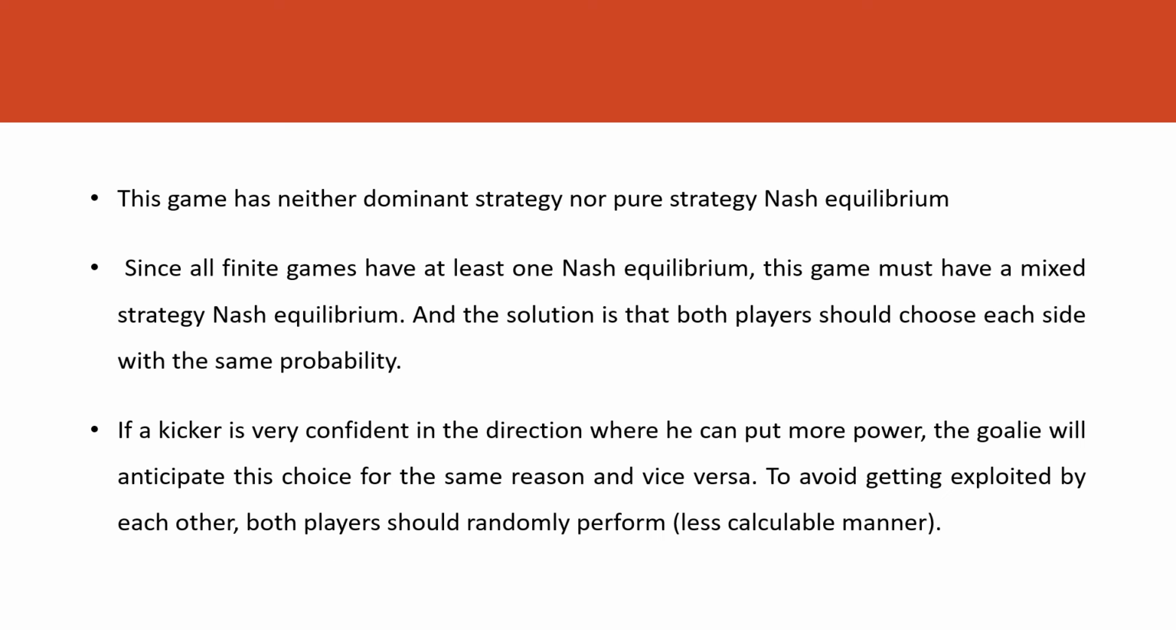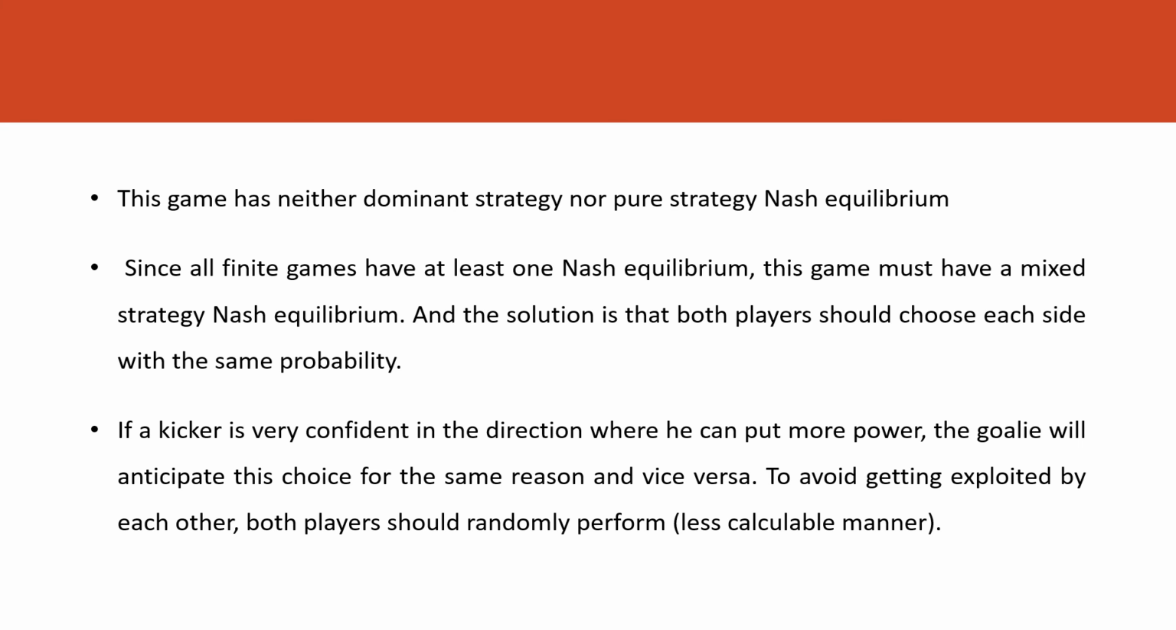Here we can see that this game has neither a dominant strategy nor a pure strategy Nash equilibrium. Since all finite games have at least one Nash equilibrium, this game must have a mixed strategy Nash equilibrium. And the solution is that both players should choose each side with the same probability. If this game is played an infinite number of times, the system will not adjust to settle at equilibrium. So we need to arrive at a mixed strategy for each of the players, the goalkeeper and the striker.